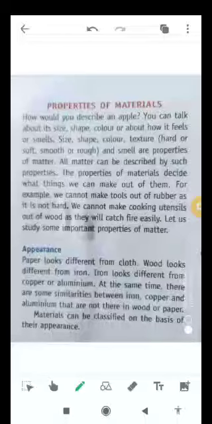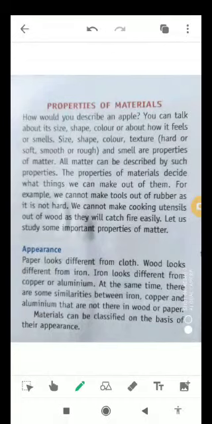Today in this video of class 6 science, students, we will talk about the properties of different materials. How would you describe an apple? You can talk about its size, shape, color, or about how it feels or smells. Size, shape, color, texture, that is hard or soft, smooth or rough, and smell are properties of matter. All matter can be described by such properties, okay? So you can describe matter with the help of the properties which I just mentioned to you.